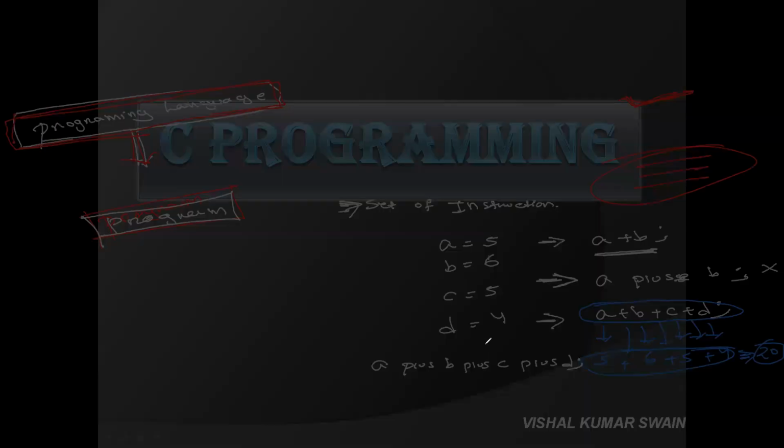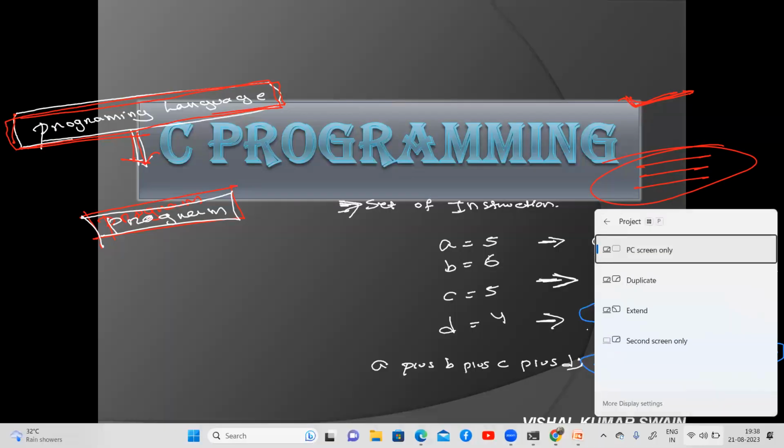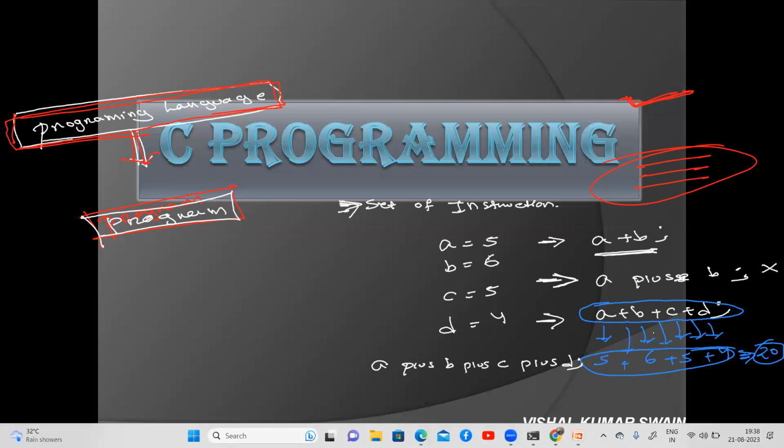Okay. So for each thing there is a certain rule, and we have to follow that rule only. If we do not follow that rule, it will give an error, right? So this is an instruction, but it will not be executed. So generally we can say the program is nothing but a set of logical grouped instructions. This is not a wrong answer.